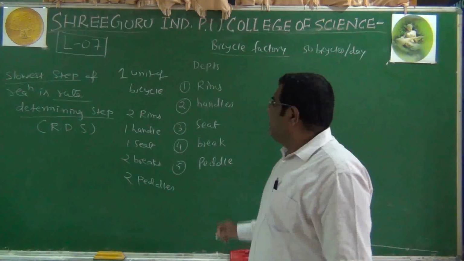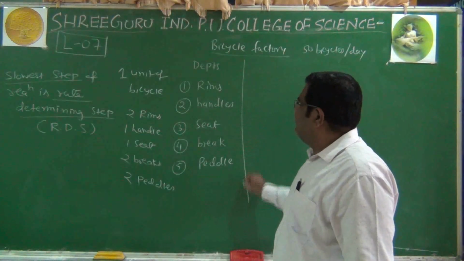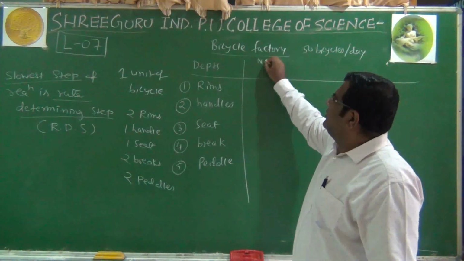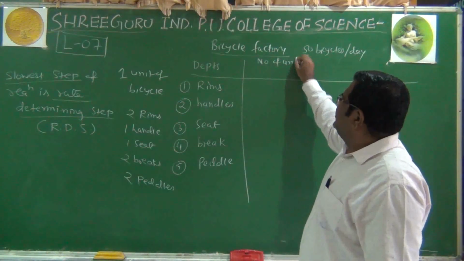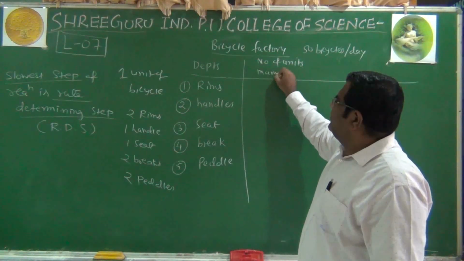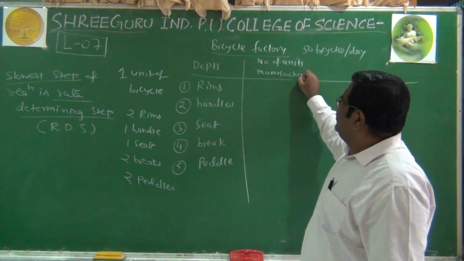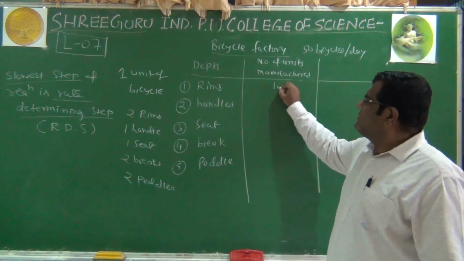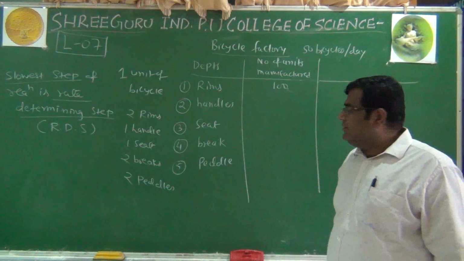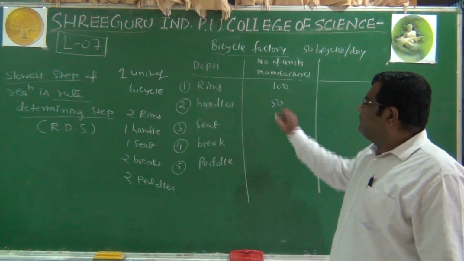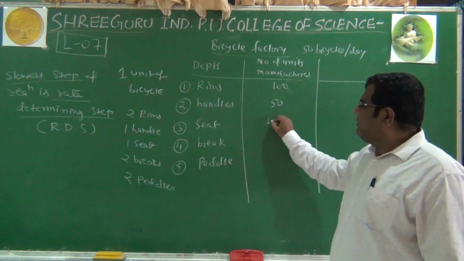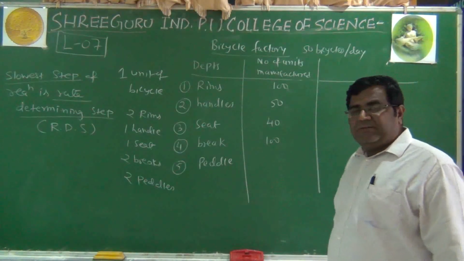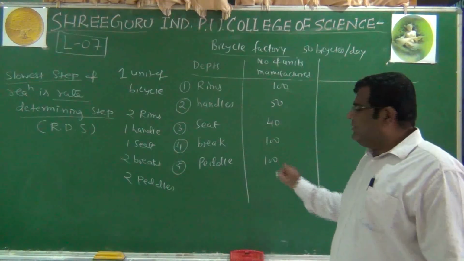On the given day, I'll make one more column here: number of units manufactured on the given day. They produce 100 rims, 50 handles, 40 seats, 100 brakes and 100 pedals.